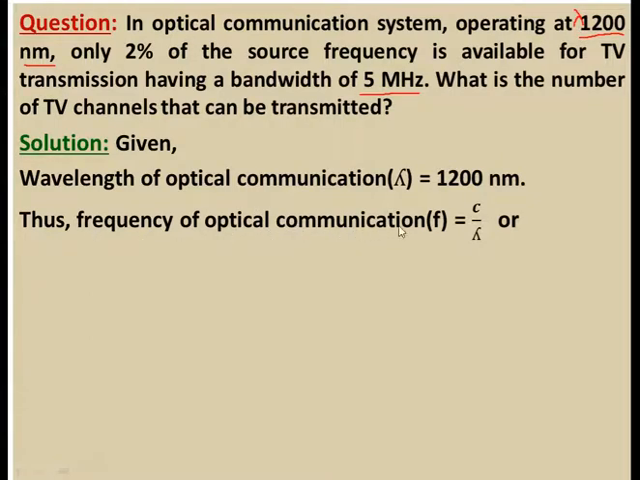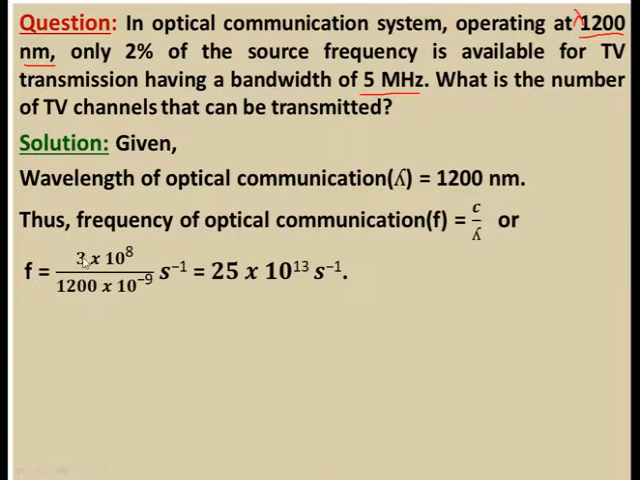So the frequency of optical communication, f is equal to c by lambda. The value of c is 3 into 10 to the power 8 meter per second, and lambda is given as 1200 nanometer, that is 1200 into 10 to the power minus 9 meter. If you solve this, you get 25 into 10 to the power 13 hertz. This is the source frequency of your channel.